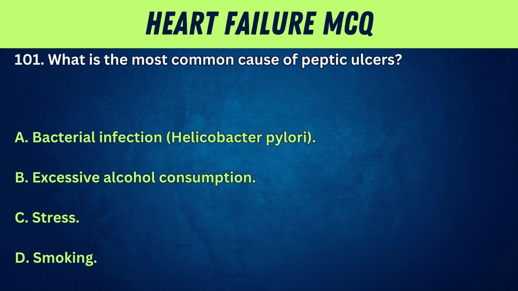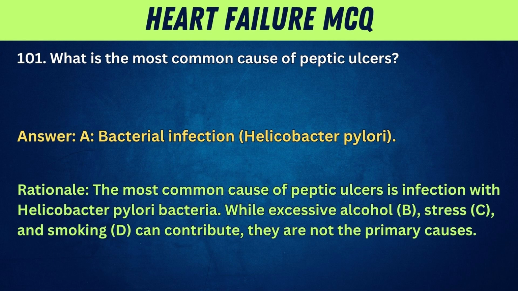101. What is the most common cause of peptic ulcers? A. Bacterial infection, Helicobacter pylori. B. Excessive alcohol consumption. C. Stress. D. Smoking. Answer: A. Bacterial infection, Helicobacter pylori. Rationale: the most common cause of peptic ulcers is infection with Helicobacter pylori bacteria, while excessive alcohol, B, stress, C, and smoking, D, can contribute. They are not the primary causes.